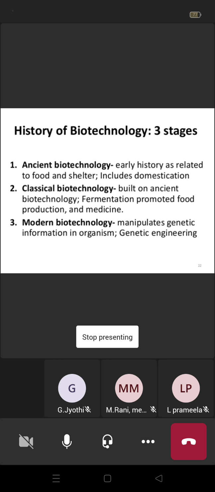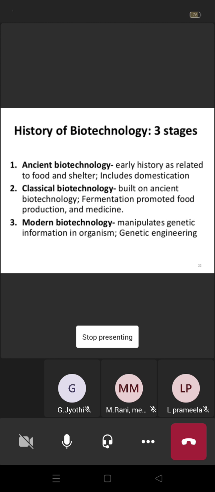So food and shelter, so it includes domestication. Domestication means growing animals. You know domestication, right? Once upon a time, in ancient times, all animals were wild, including human beings. Human beings were also wild animals. All remaining animals were also wild animals. So converting wild animals into domestic animals for food and shelter purposes, they used little biotechnology techniques in ancient days. Actually, they used the techniques without knowing it. That also comes under ancient biotechnology. Then next, classical biotechnology.